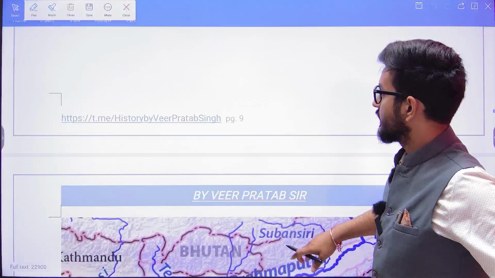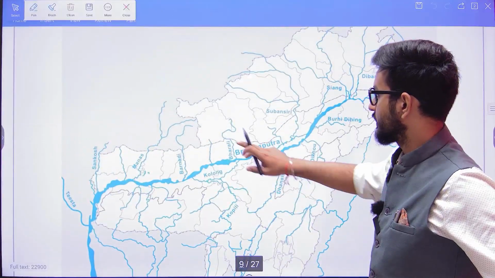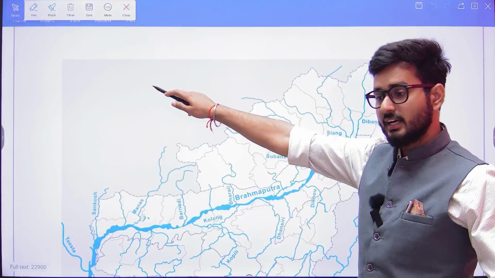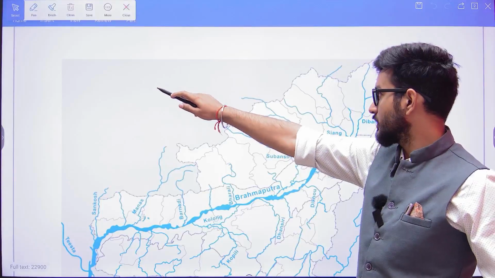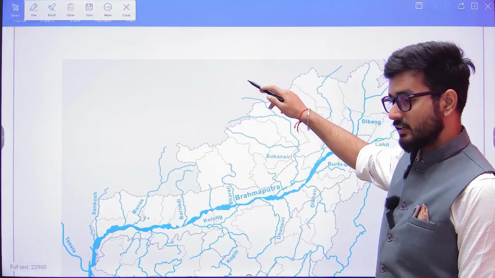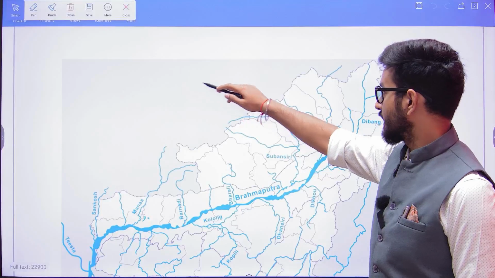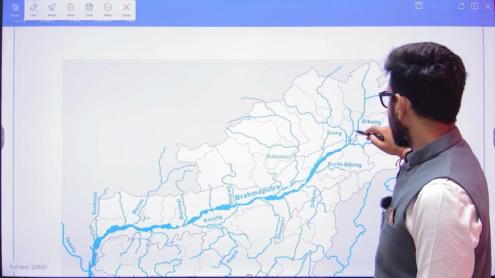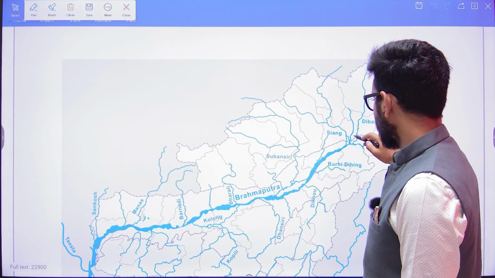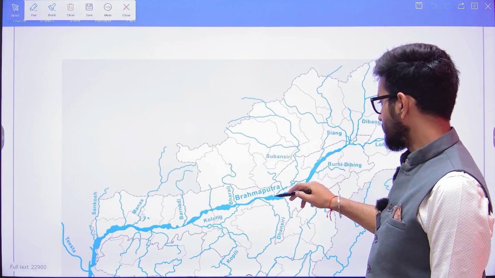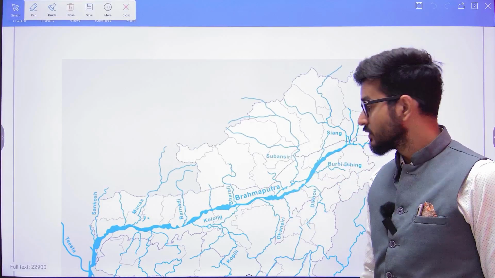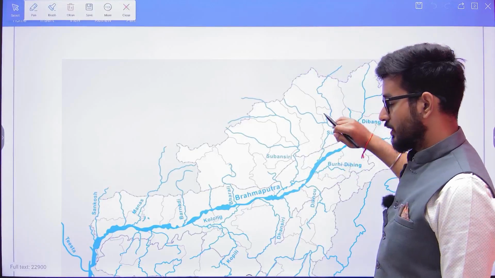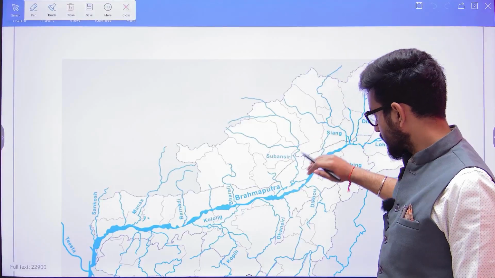After it originates from this area, just look at it. The Brahmaputra originates from the Kailash range, from the Chemdayung Glacier. It is coming from China, and it is going to take a U-turn here in the Dibang area, and then it is known as the Brahmaputra here. So after it takes the U-turn from the China area, then it is known as Brahmaputra.